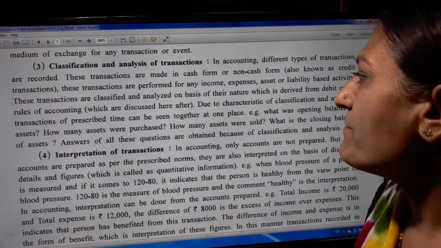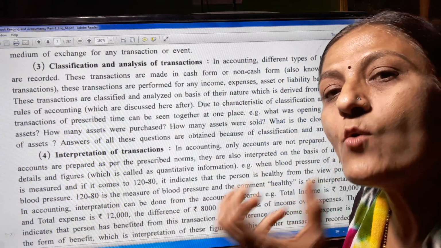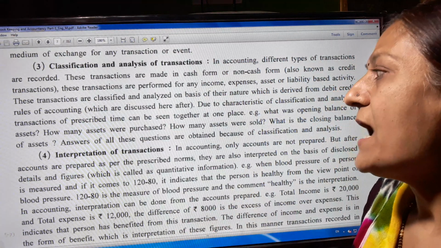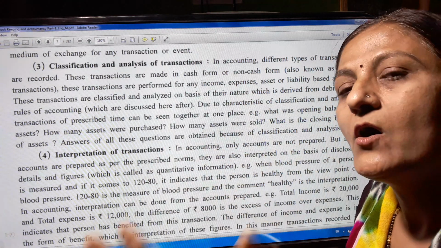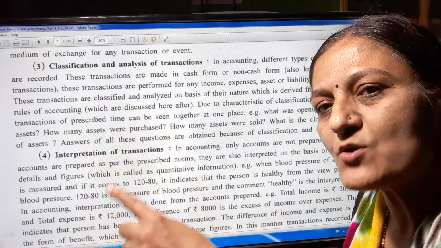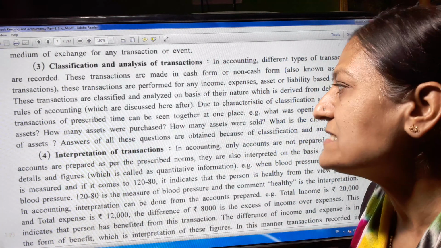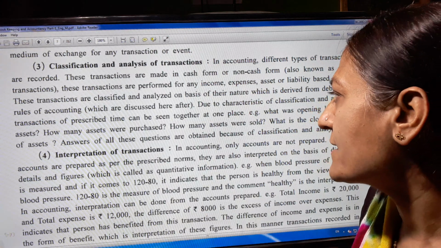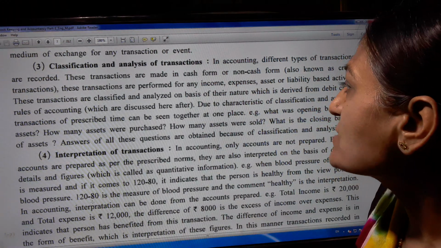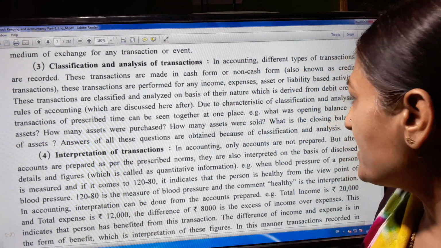What was the opening balance of an asset? If there is any asset, then what is the opening balance of this asset? And how many assets were purchased during the year, and how many assets were sold during the year? These all things we have to write.